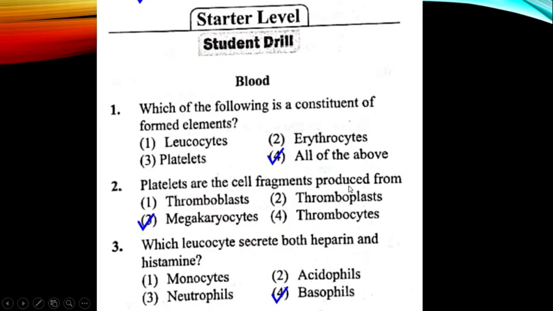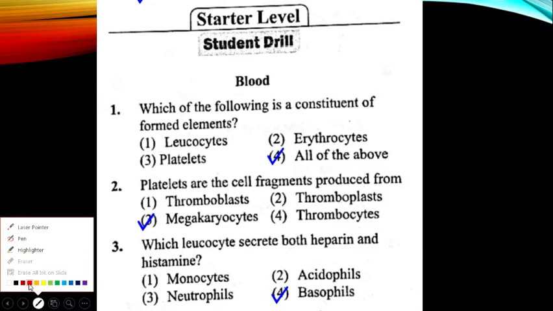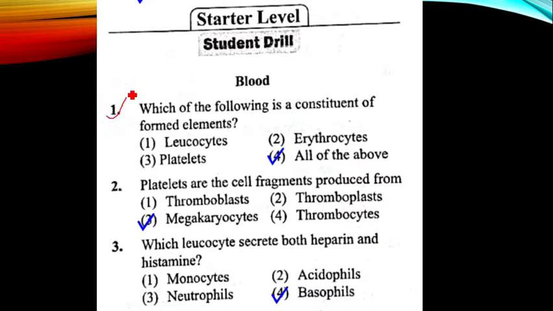Now we have to discuss the multiple choice questions part 2 from body fluids and circulation. Question number 1: which of the following is a constituent of formed elements? Formed elements are the cells which are present in the blood. Here the formed elements are WBC, RBC and platelets. Hence we can say that all of the above is our answer.